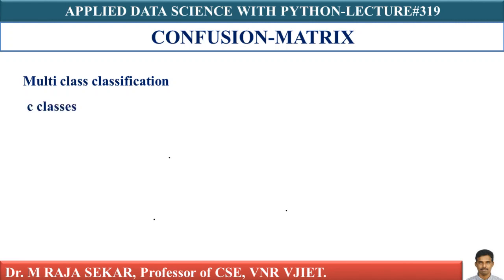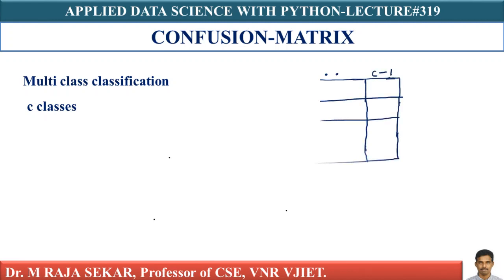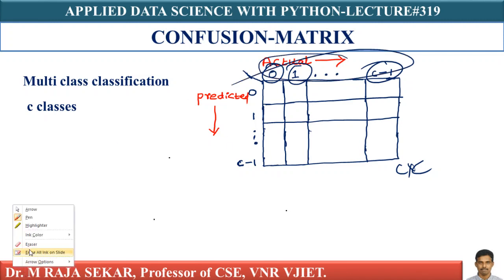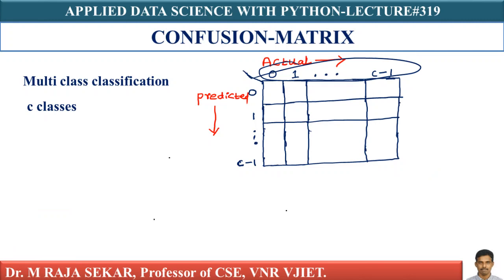Suppose you have C classes, then you write a C by C matrix. This is class 0, class 1, class 2, and so on, up to class C minus 1. How many classes are there? C classes. Therefore, this matrix order is C by C, isn't it? All these are actual classes.